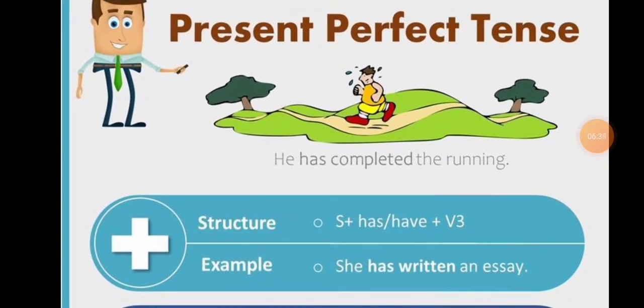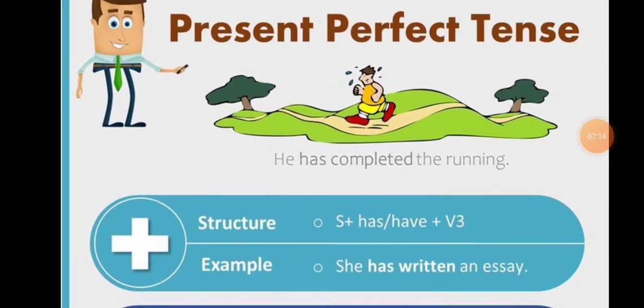Now let's move on to present perfect tense. What is perfect tense? The perfect tense will be used in the places where the action has completed just now, or the action has already started in the past and it has completed at the current moment. So in those cases we will use present perfect tense.